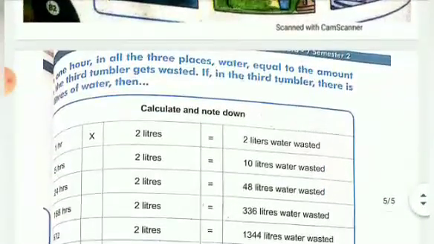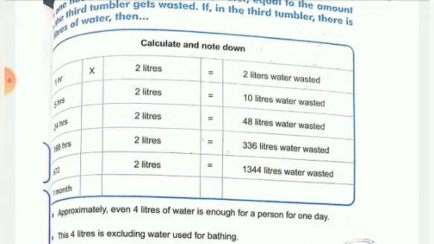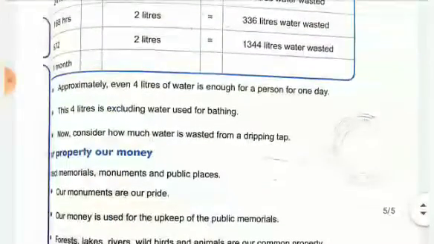Now we can see an example. Some examples are given. In 1 hour, 2 liters of water is wasted. In 5 hours, 2 liters each means 10 liters is wasted. In 24 hours, if the tap is kept open, 48 liters of water is being wasted. In this way, an approximate calculation is given in this chart. It means if the tap is kept open for 1 hour, this much is wasted, and double for 24 hours. Now this excludes the water used for bathing.